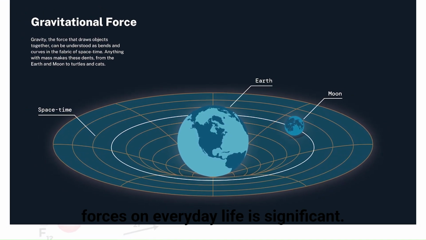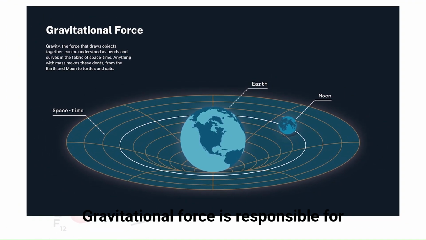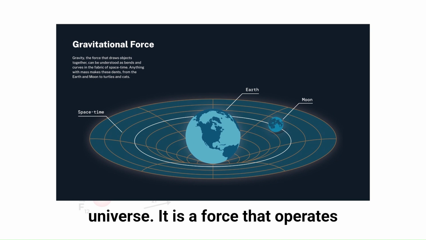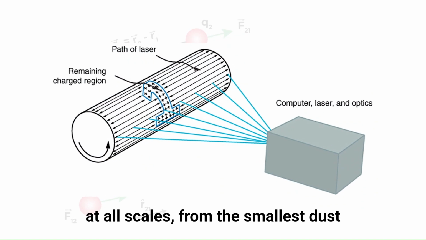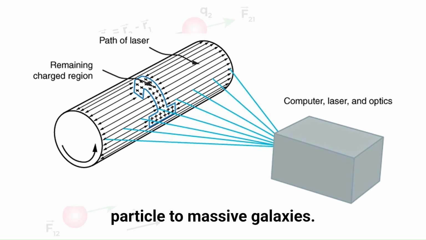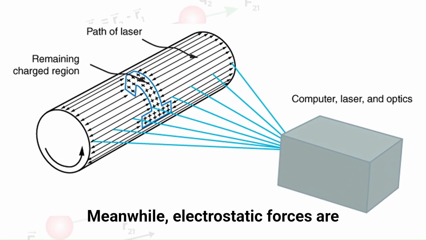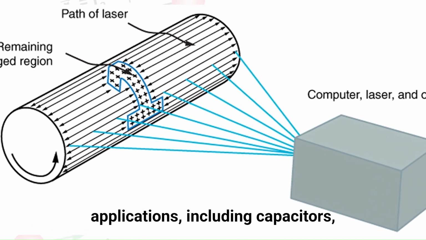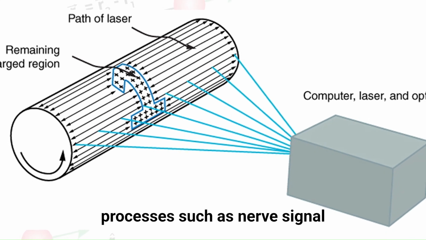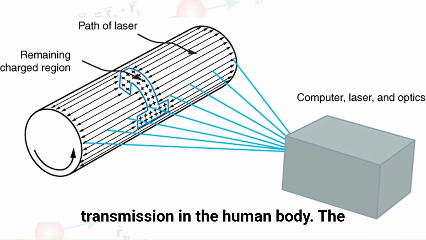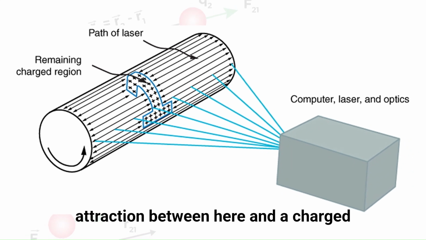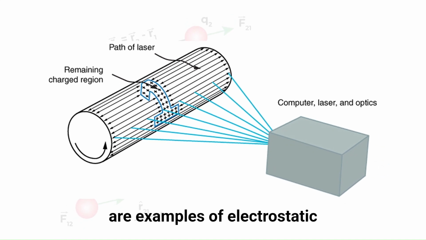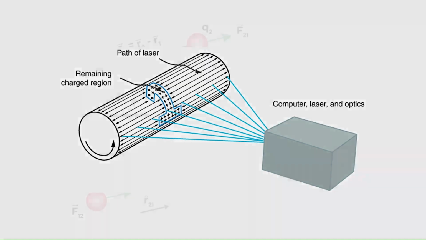The impact of these forces on everyday life is significant. Gravitational force is responsible for our weight, the motion of celestial bodies, and the structure of the universe. It is a force that operates at all scales, from the smallest dust particle to massive galaxies. Meanwhile, electrostatic forces are responsible for numerous technological applications, including capacitors, electric circuits, and even biological processes such as nerve signal transmission in the human body. The attraction between hair and a charged comb or the shock felt when touching a metal surface after walking on a carpet are examples of electrostatic interactions in daily life.